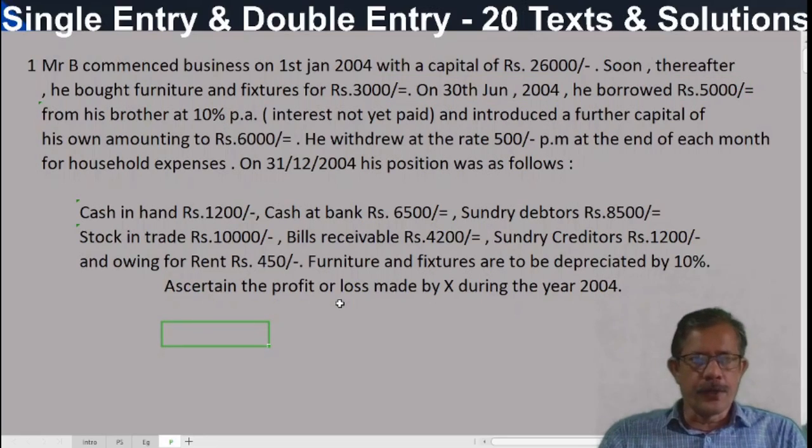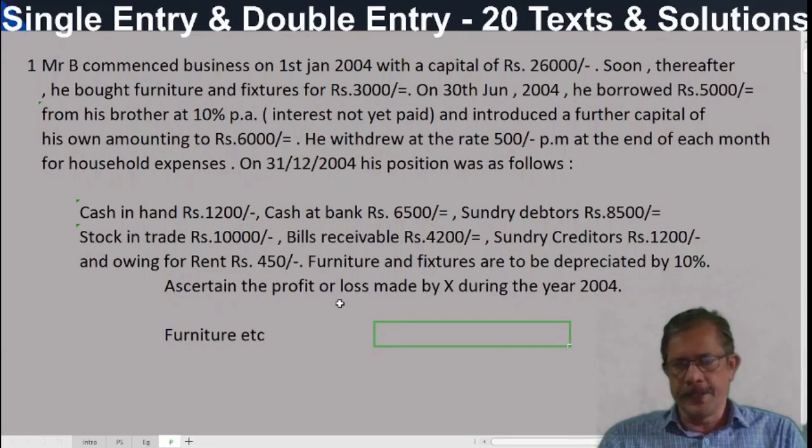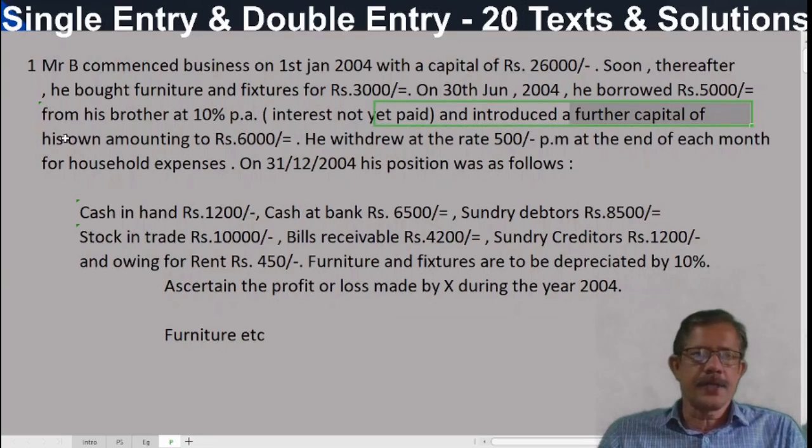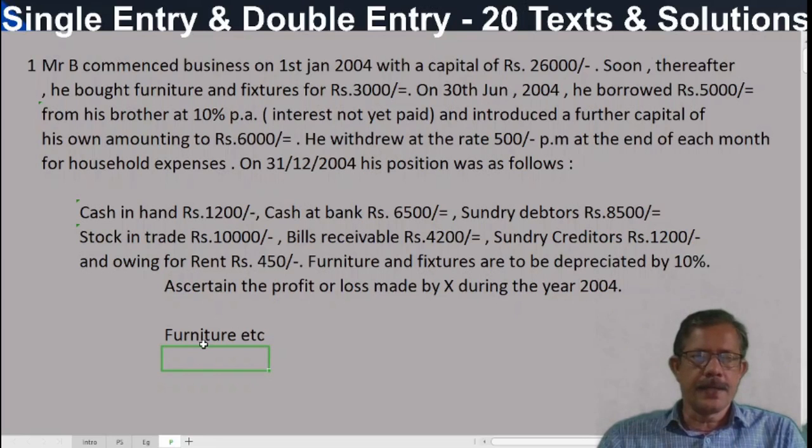So we know that furniture and fixtures are to be shown as an asset at the end of the period in the statement of affairs. The next one is, he introduced a further capital of his own. This further capital, additional capital. So additional capital is there. We know additional capital should be deducted from the capital at the end to make it comparable. We know that.